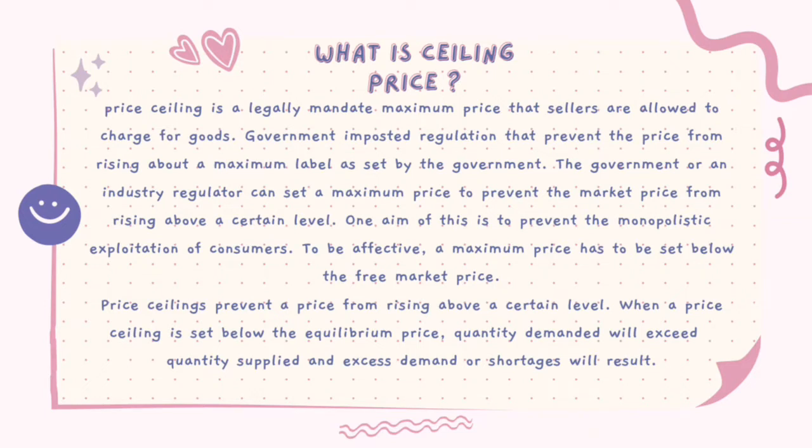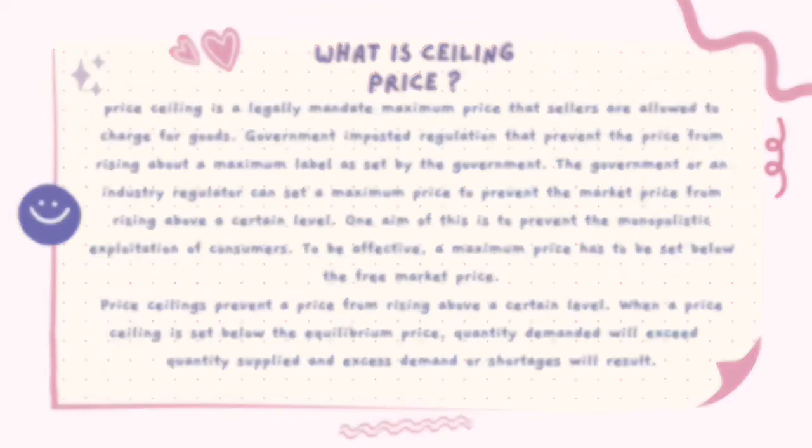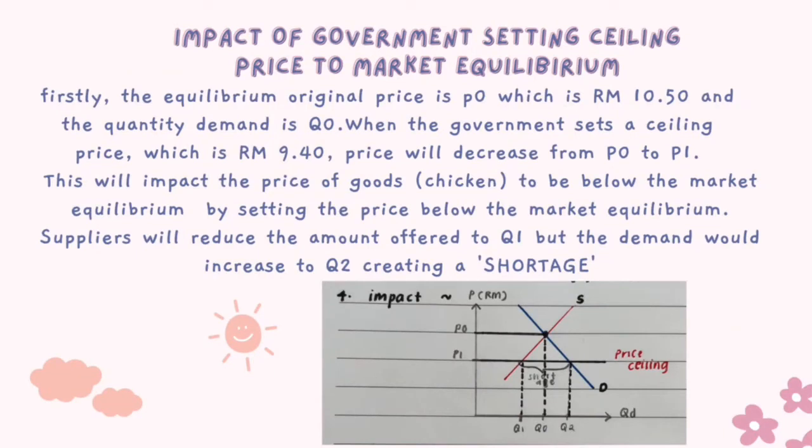To be effective, a maximum price has to be set below the free market price. Price ceilings prevent a price from rising above a certain level. When a price ceiling is set below the equilibrium price, quantity demanded will exceed quantity supplied and excess demand or shortage will result.